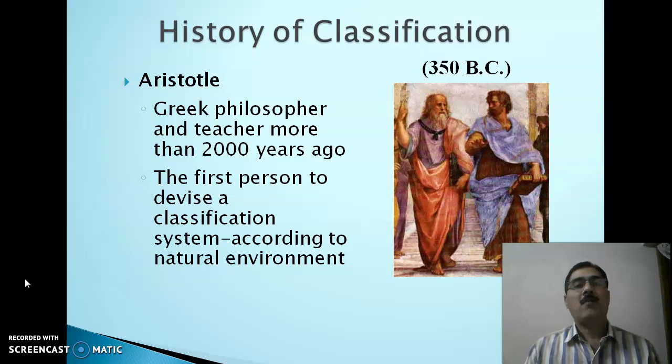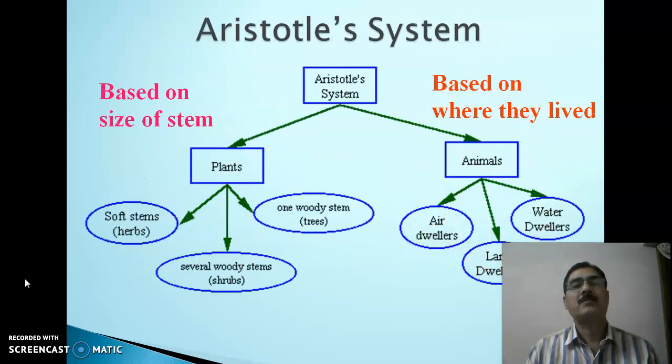Now, as far as the history of classification is concerned, in 350 BC, a Greek philosopher Aristotle was the first person to devise a classification system according to the natural environment.